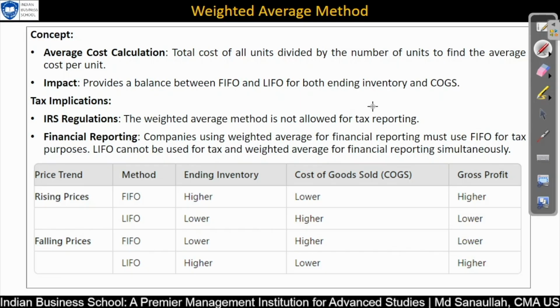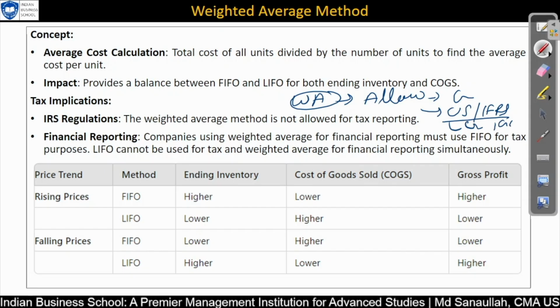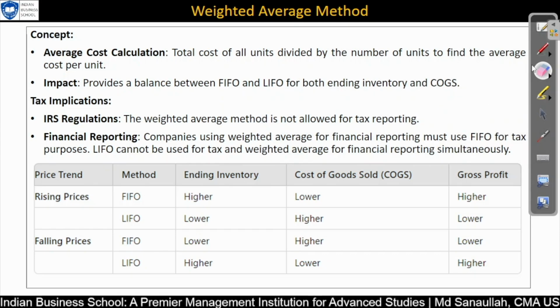So it also depends on which weighted average method is allowed by the government, like US GAAP or IFRS or local GAAP, depending on which country you are working in. If you are in India, then Indian GAAP has to be applied, so that whatever weighted average process you are following must be under Indian GAAP. Okay, from a tax point of view, under IRS regulation, the weighted average method is not allowed for tax reporting.